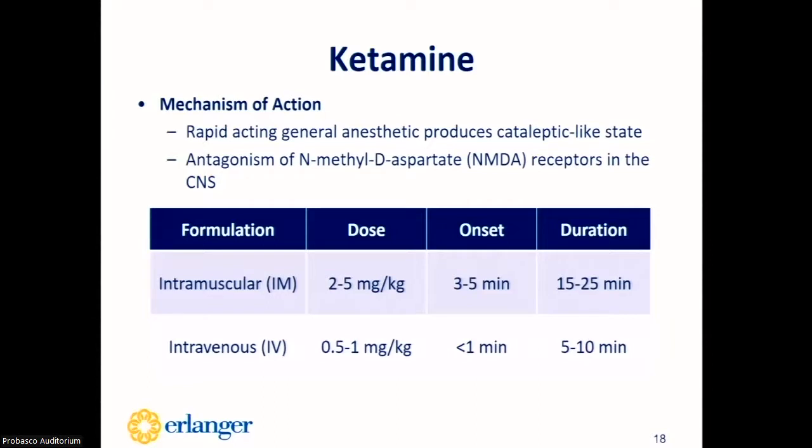The IM formulation is dosed at 2 to 5 milligrams per kilogram with a maximum of 500 milligrams. And the IV formulation is dosed at 0.5 to 1 milligram per kilogram, and it's given over about a minute. So the IV formulation is going to have a quicker onset, but a shorter duration compared to the IM formulation.